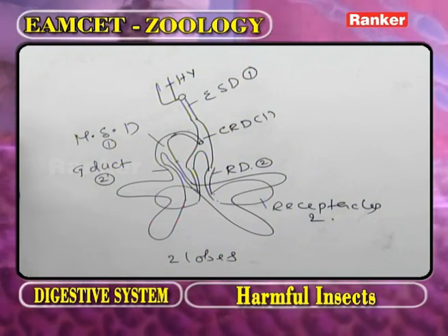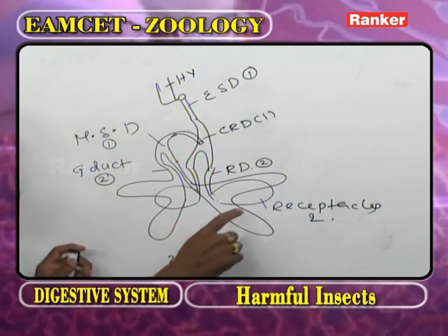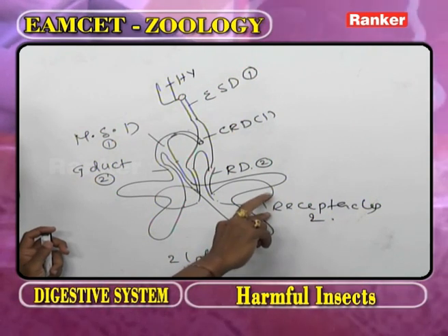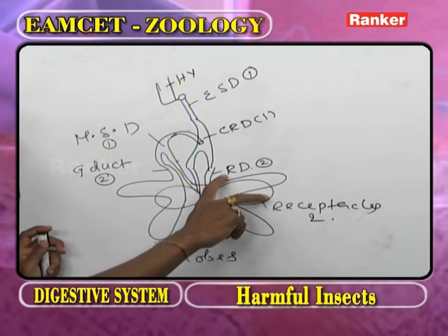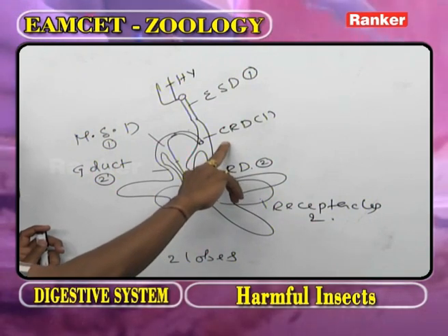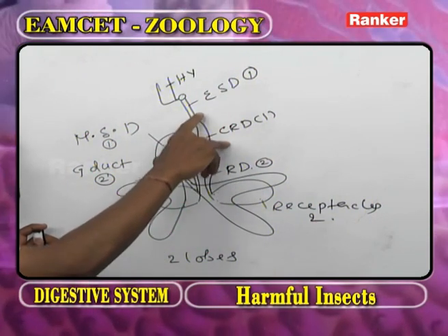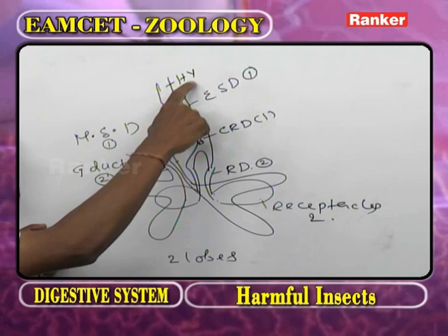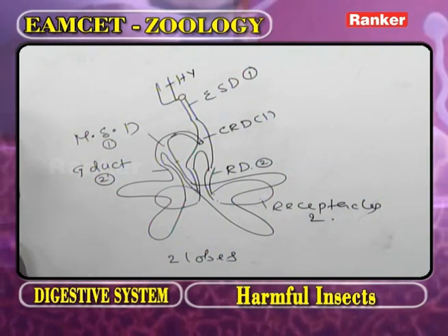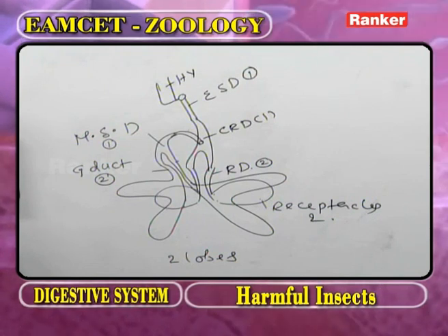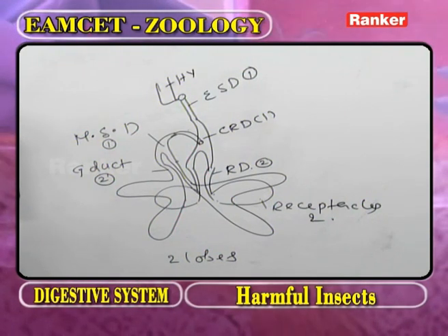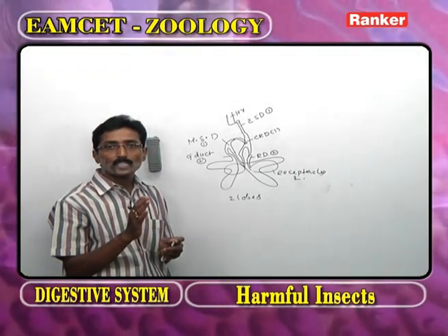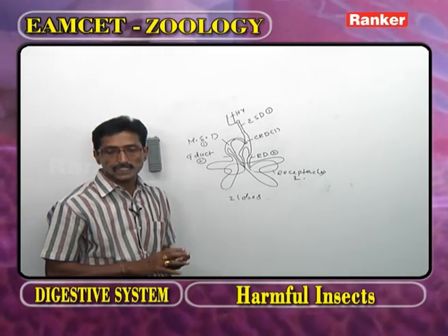And now as we observe the salivary glands, in the receptacles the saliva is stored. From the receptacles the saliva enters into receptacular ducts. From there it enters into common receptacular duct. From there it enters into efferent salivary duct. Finally the saliva enters into hypopharynx. The food materials combined with saliva, or mixed with saliva, we are getting the soft food material. Such soft food material we call it as bolus. Now we go for the next question.